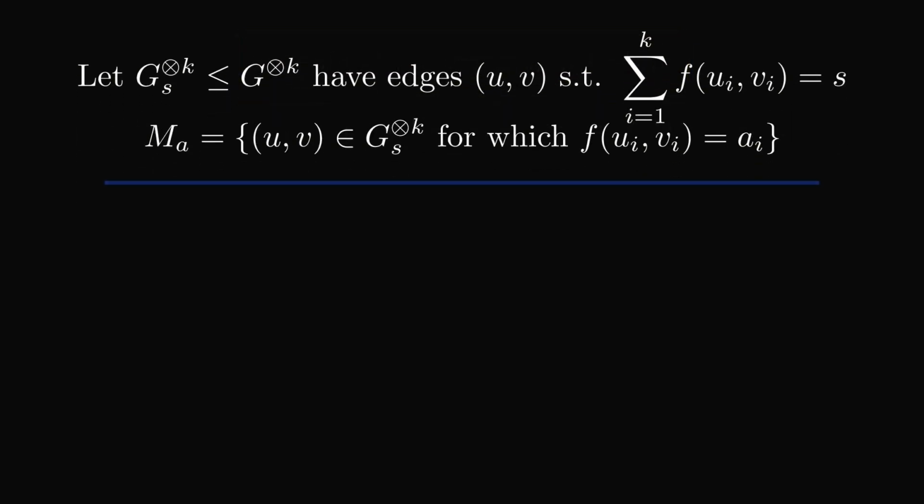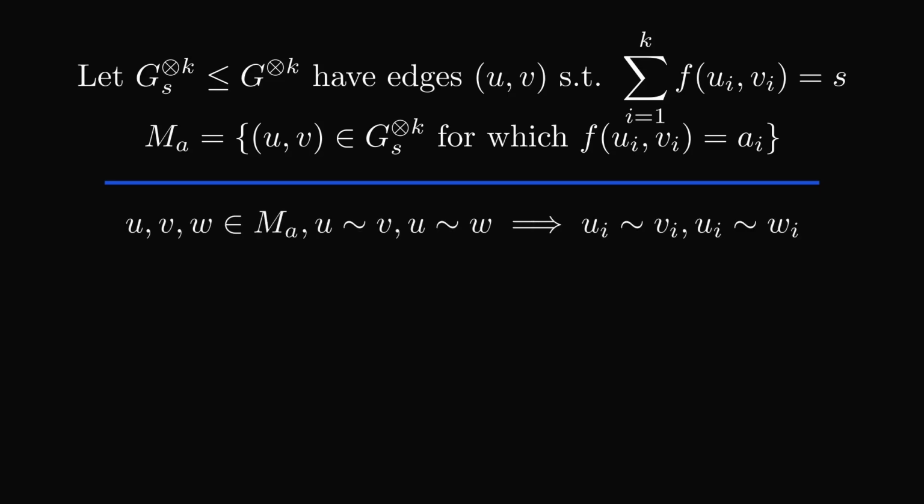We first claim that M sub a is a matching in the big graph. To see this, suppose that we have three vertices u, v, and w in M sub a that violate the property of being a matching. So say u is adjacent to v, u is adjacent to w, and v is not equal to w. Because v is not equal to w, there exists some index i for which vi is not equal to wi.